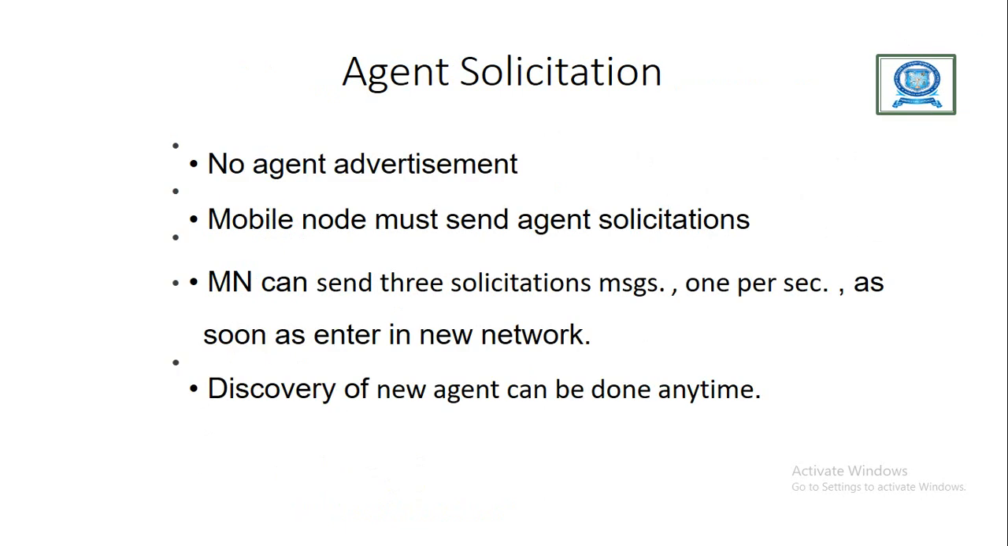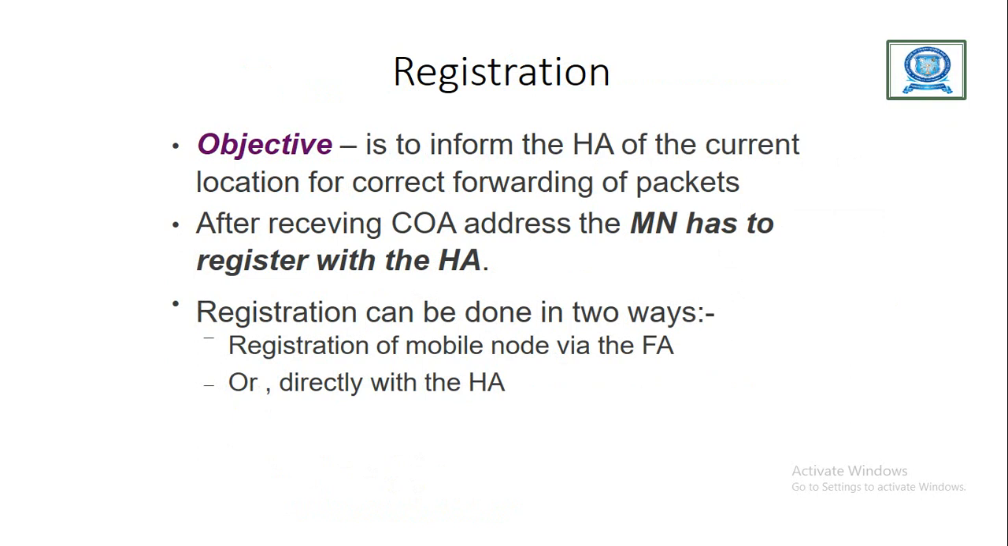In the agent solicitation method, no agent advertisement message will be forwarded between the mobile nodes. Here the mobile node must send an agent solicitation. The mobile node can send 3 solicitation messages, 1 per second, as soon as it enters a new network. Discovery of a new agent can be done anytime for getting the care of address. Then we have the registration.